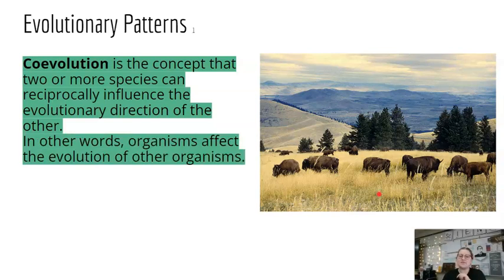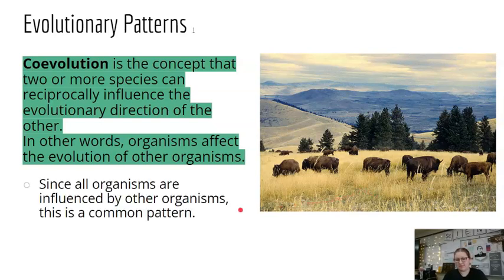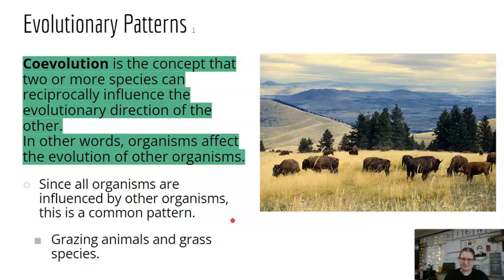So in other words, organisms affect the evolution of other organisms. And since all organisms are influenced by other organisms, this is a common pattern. We all rely on other organisms to survive. And so a lot of organisms go on the evolutionary journey together. Grazing animals and grass species are one example of coevolution, but there are many others.